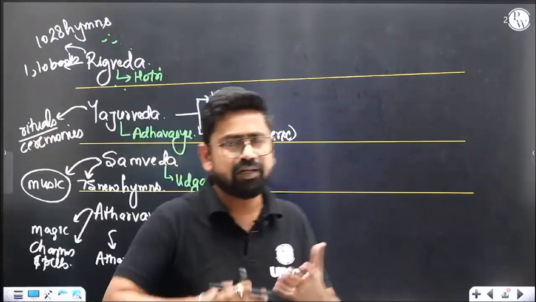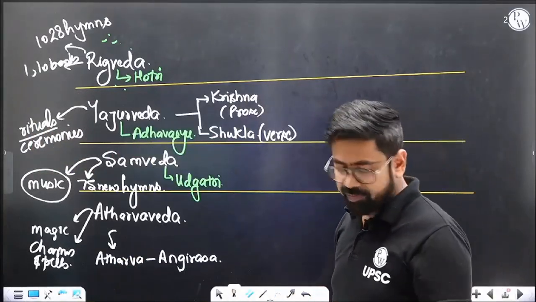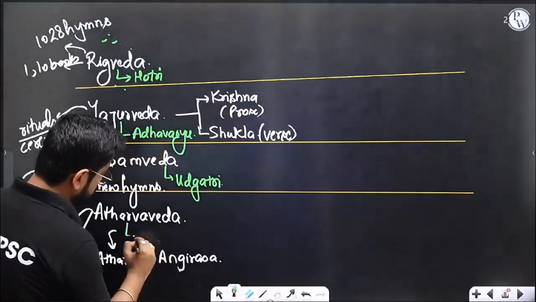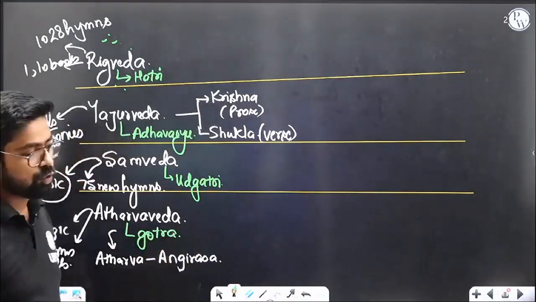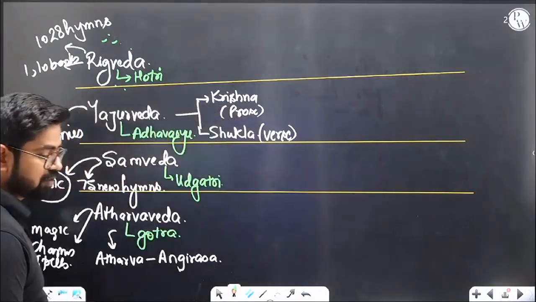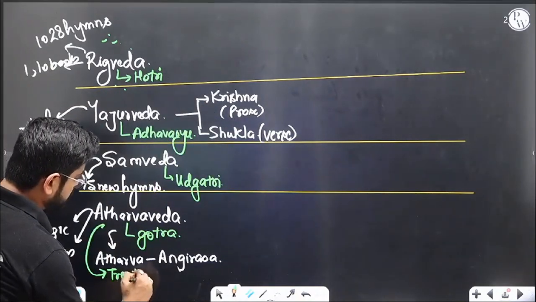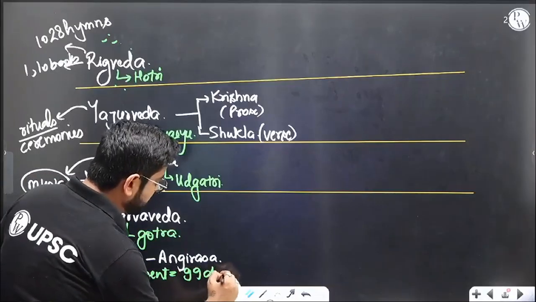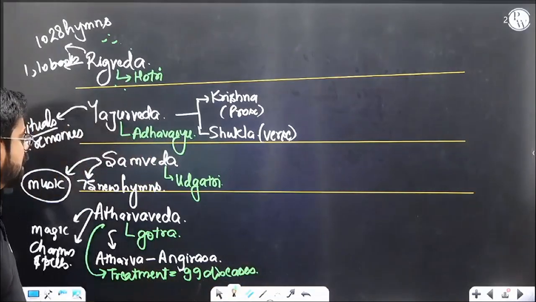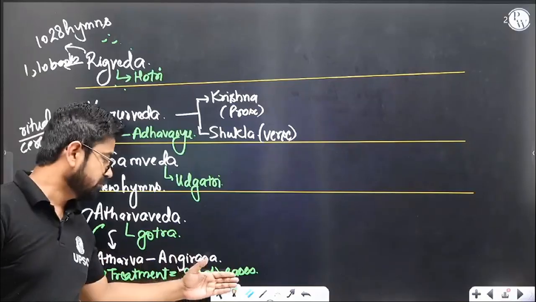But this question should not be asked, the reason is very obvious that it's Atharva Ved. Right, so Atharva Angirasa. Atharva Ved is the first Ved which talks about Gotra. So in Atharva Ved we have a discussion of Gotra. It also talks about treatment of multiple diseases, treatment of like 99 diseases at least.